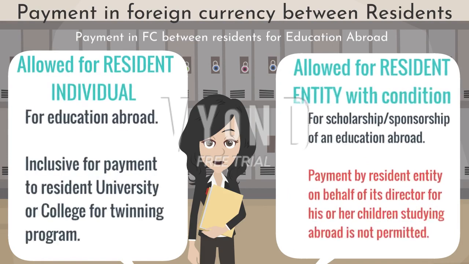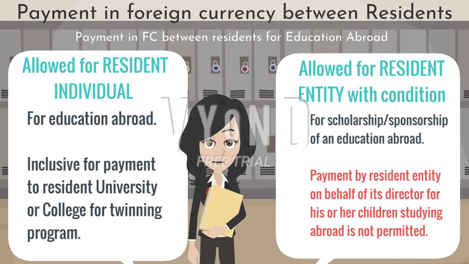Payment in foreign currency between residents is allowed for the purpose of education abroad. From an individual, the payment is inclusive of payment to a resident institution that conducts a twinning program with a foreign institution. Entity is allowed for scholarship. However, kindly note that payment by a resident entity on behalf of its director, for his or her children's education abroad, is not permitted.